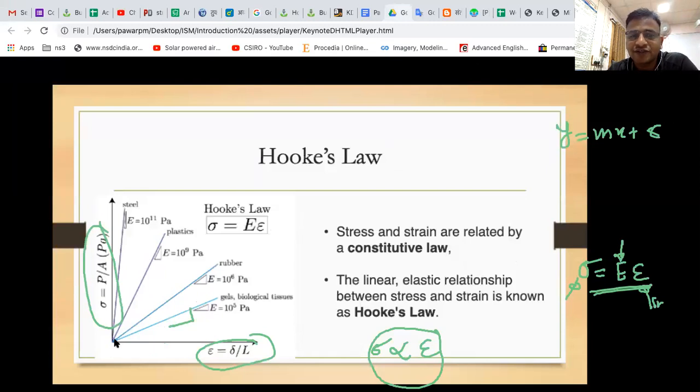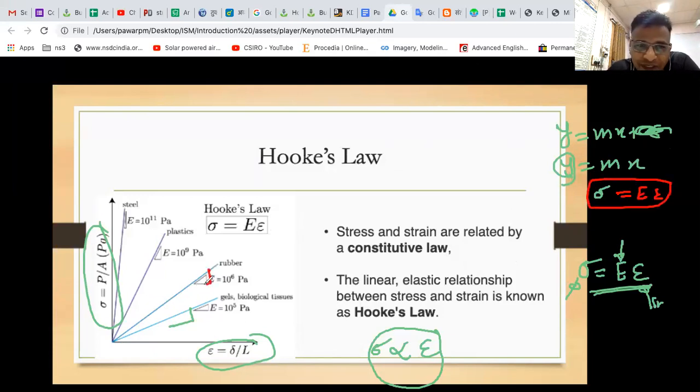Then the line passes through the origin. That's why the equation becomes mx, where y is nothing but sigma, m is nothing but E, and x is nothing but epsilon. And that's why the slope of each line is nothing but Young's modulus.